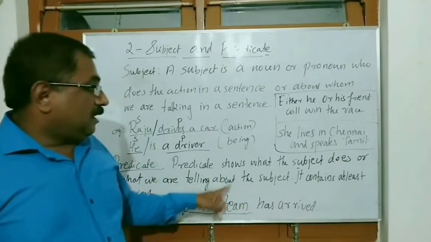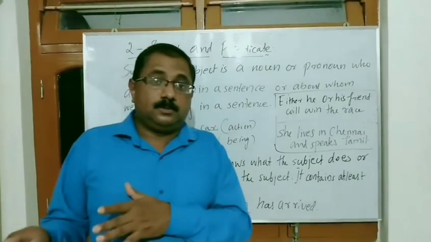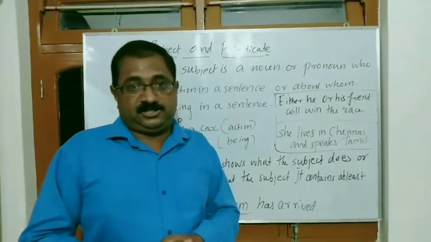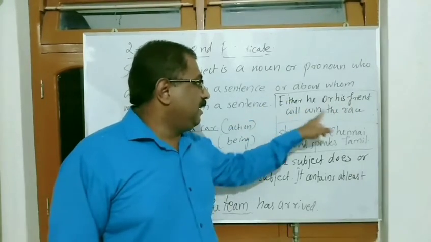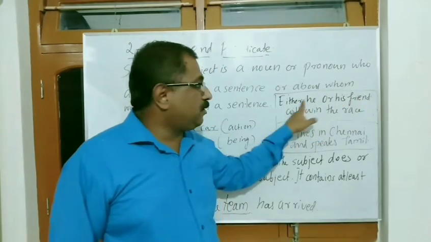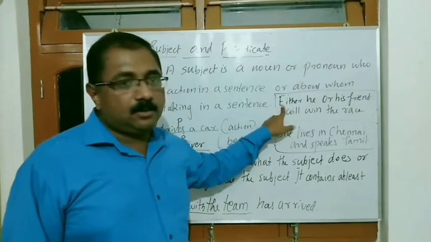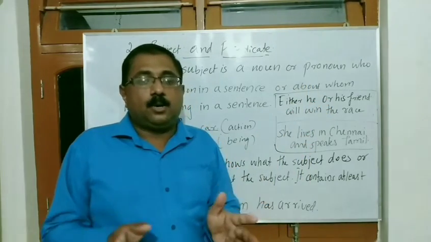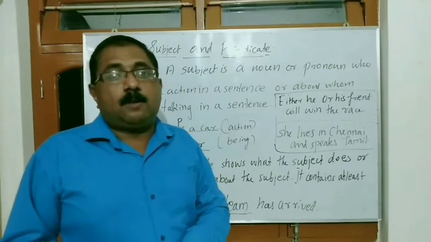And another one is two or more nouns combined or joined by a conjunction. So let us see the example. Either he or his friend will win the race. That means he is used here, friend also. One pronoun, one noun are used here, and they are connected by either-or. That means a conjunction is used for joining more than one subject there. Such subjects are called compound subjects.